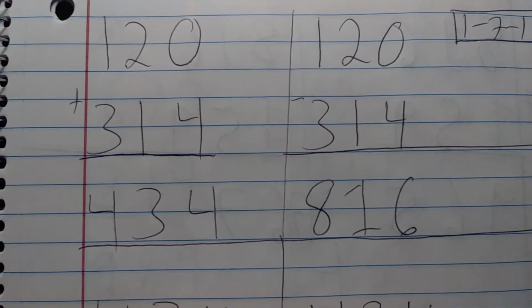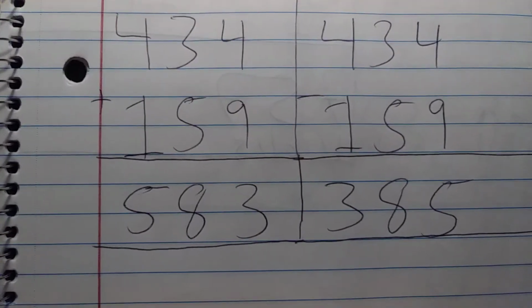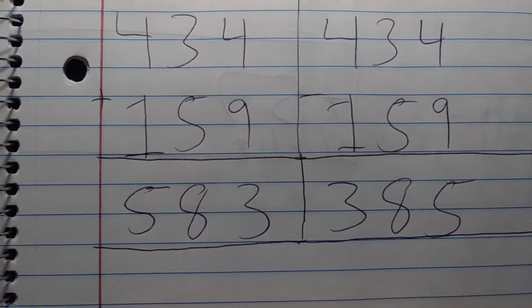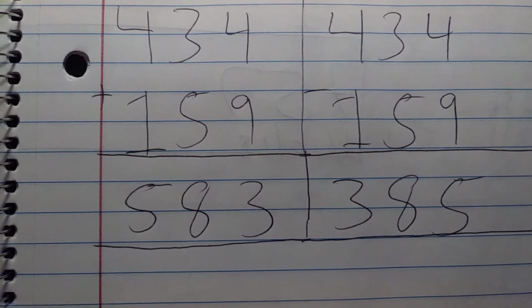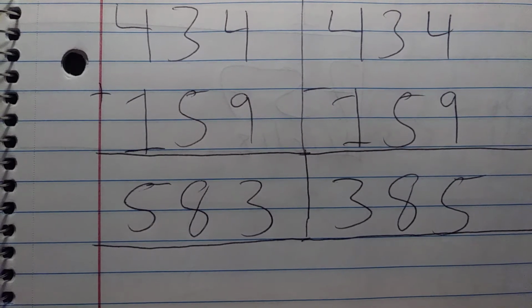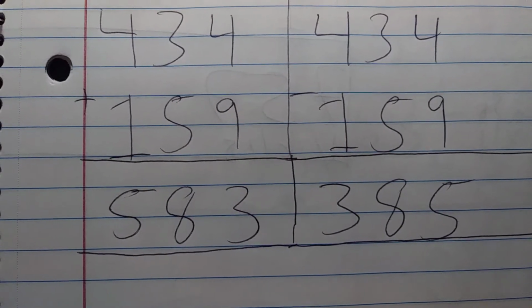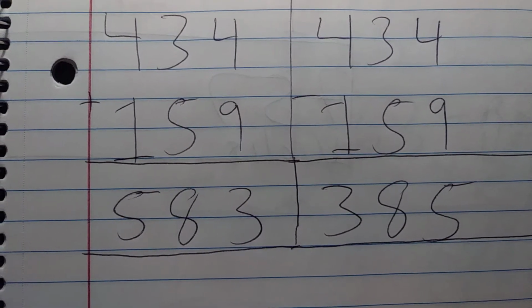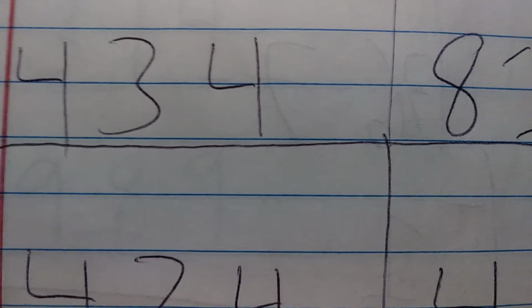I'm going to take 434, which you got from up here. 434 plus 159, so 4 plus 1 is 5, 3 plus 5 is 8, and then 4 plus 9 is 13, keep the 3, so 583. And same thing, subtract off 159 and you still get the 583. And so 583 did not hit in the next 7 days.